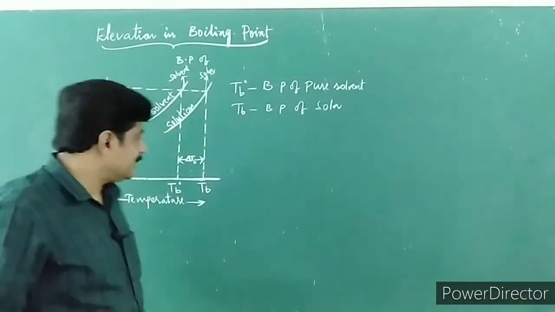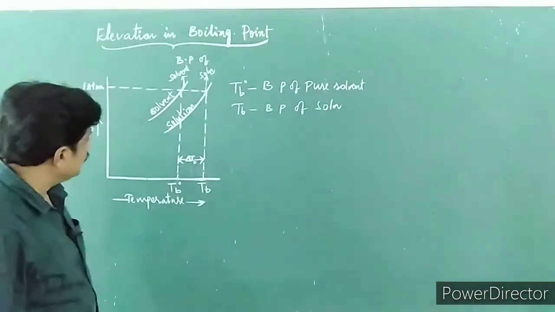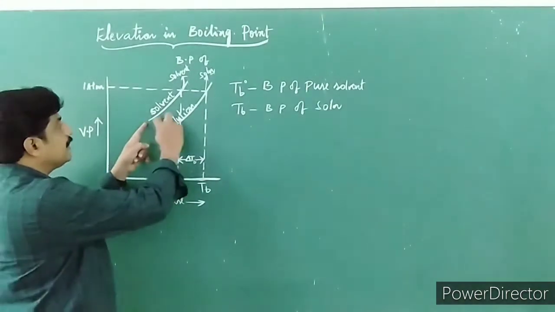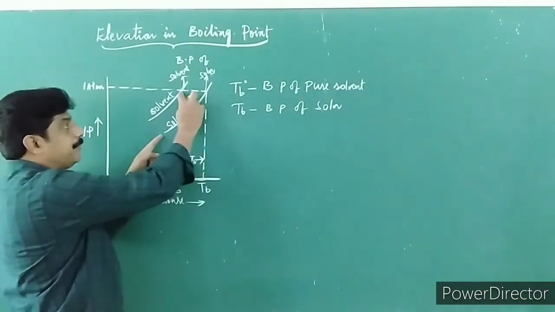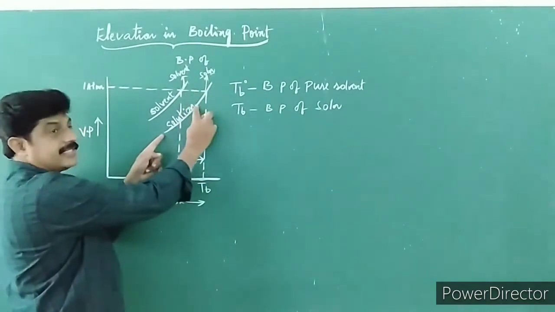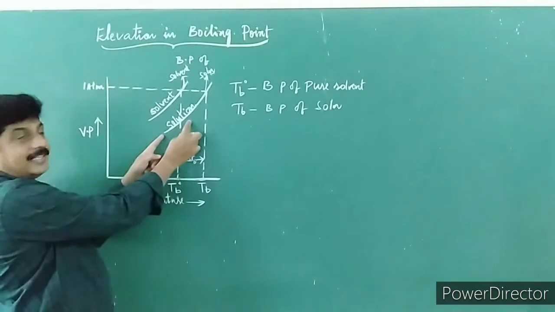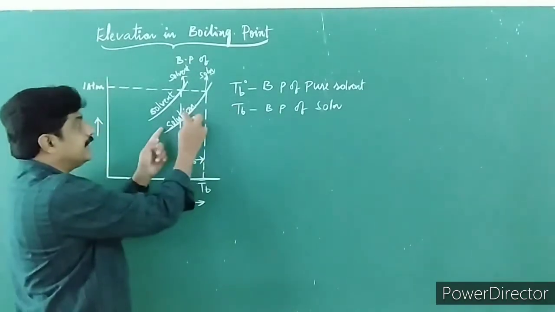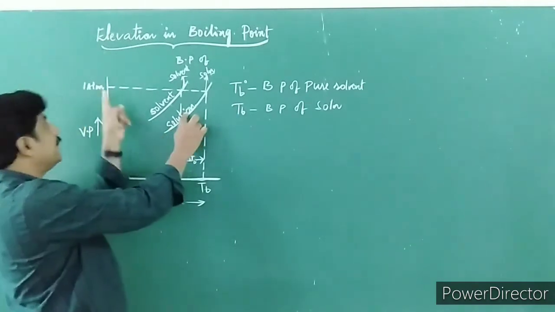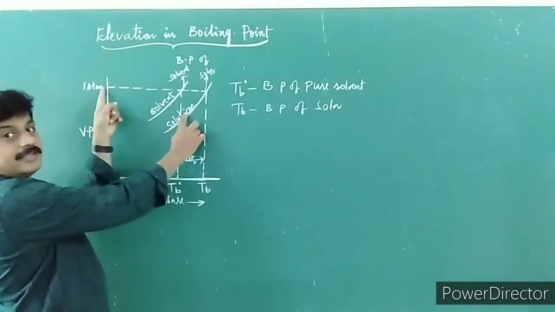Is it not? Please look at this graph. This is the solvent graph, this is the solution graph. You can see the vapor pressure of solution has decreased when compared to the solvent here. And that is why I need to heat it, so that vapor pressure of the solution becomes equal to atmospheric pressure.